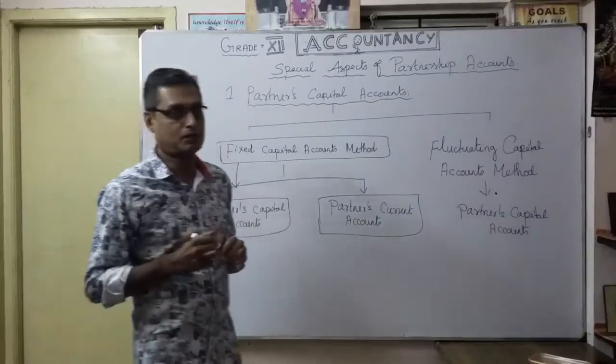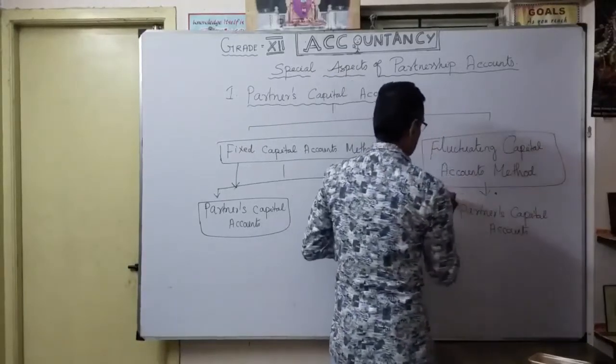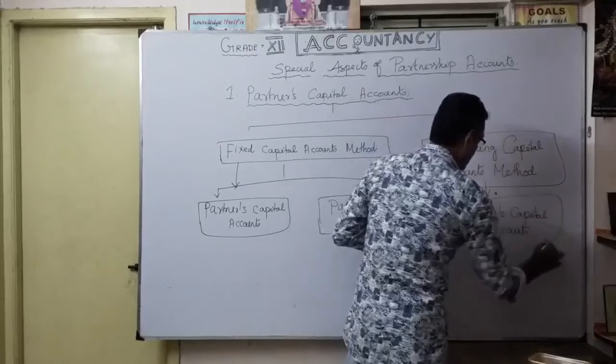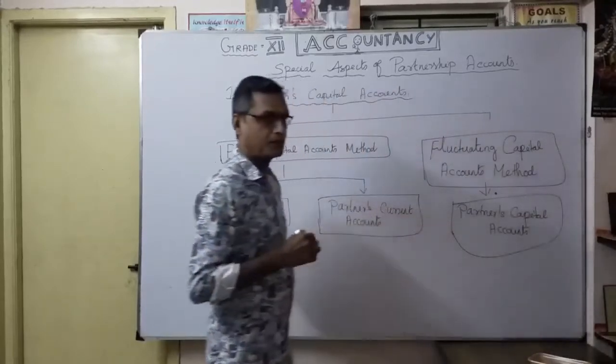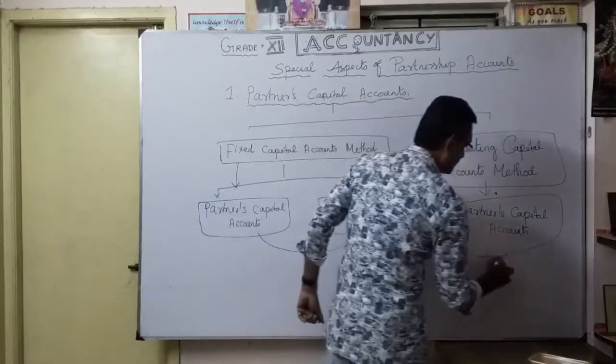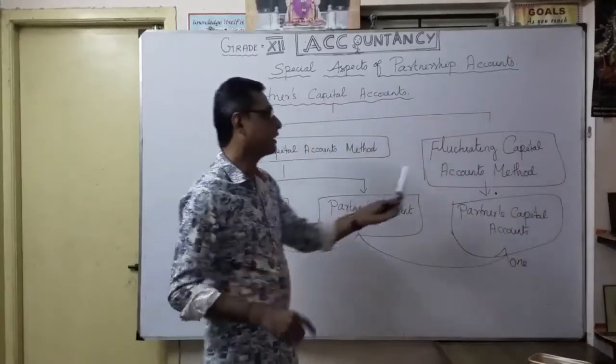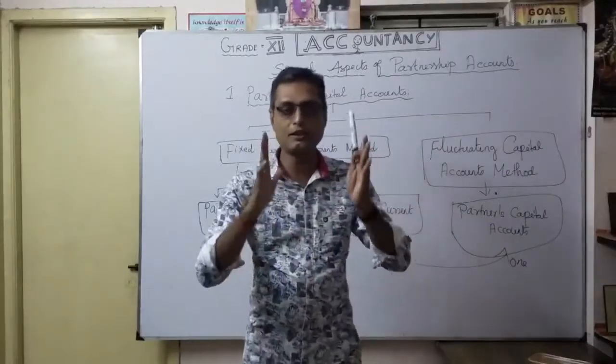The second one is the fluctuating capital accounts method. Here there is only the partners' capital account. That means these two are combined and we maintain only one account. Understood? In the fluctuating capital accounts method, there is only one account.